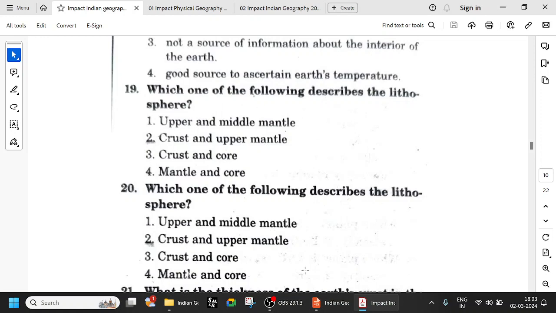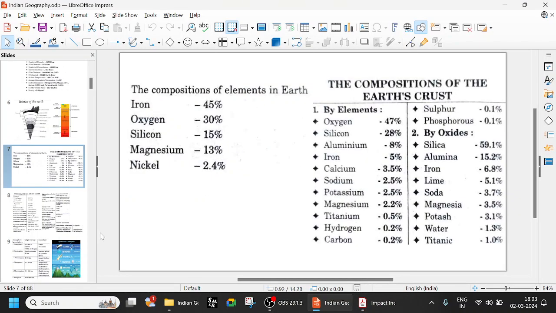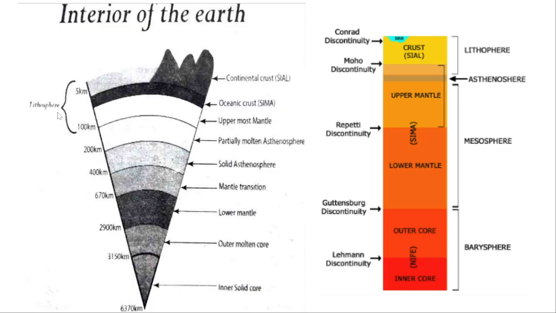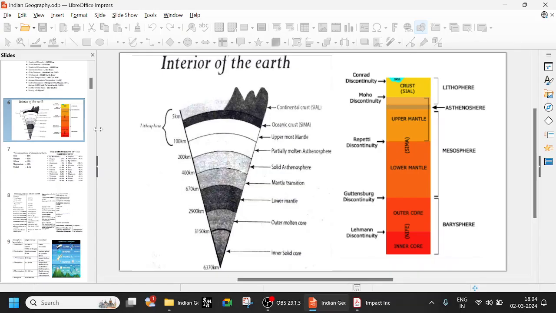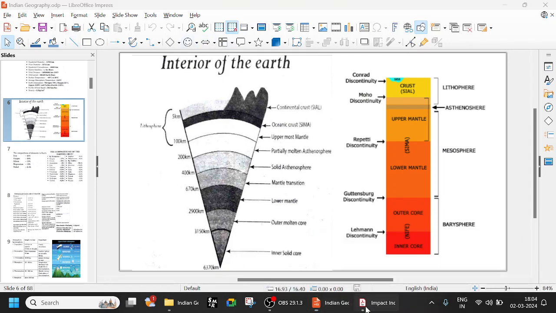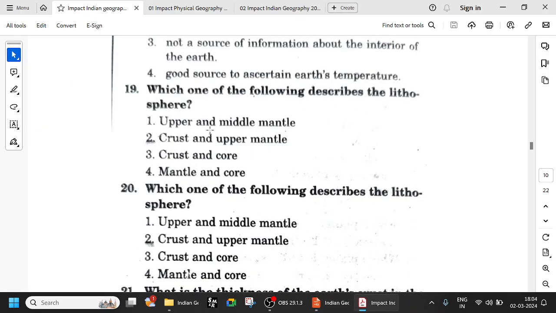So which of the following describes the lithosphere? If you look at lithosphere, it is a combination of continental crust, oceanic crust, and uppermost mantle. All these three things combine to form the lithosphere, 5 to 100 kilometers. Remember that also. So now let us go back to the question. Crust and upper mantle, fine. It's not just mantle. Crust should be there, and definitely not the core. Core is deep inside. So crust and the upper mantle. Oceanic crust and continental crust and the upper mantle together form the lithosphere.